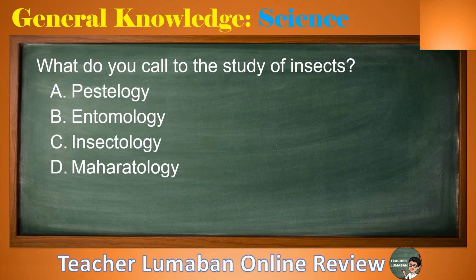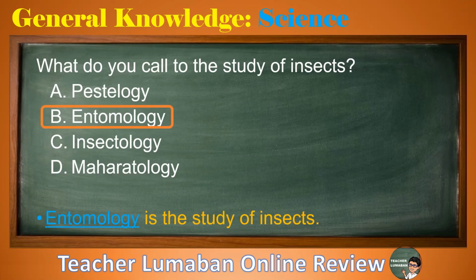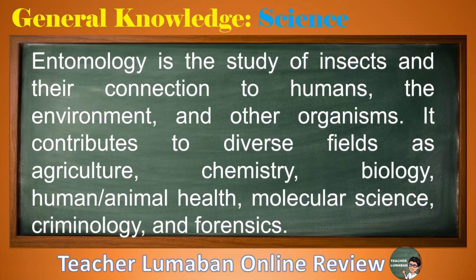The correct answer is letter B, entomology. Entomology is the study of insects. Entomology is the study of insects and their connection to humans, the environment, and other organisms. It contributes to diverse fields such as agriculture, chemistry, biology, human and animal health, molecular science, criminology, and forensics.